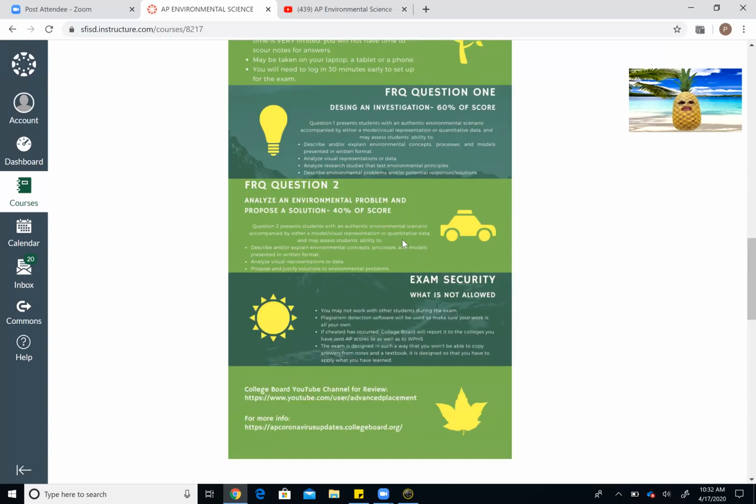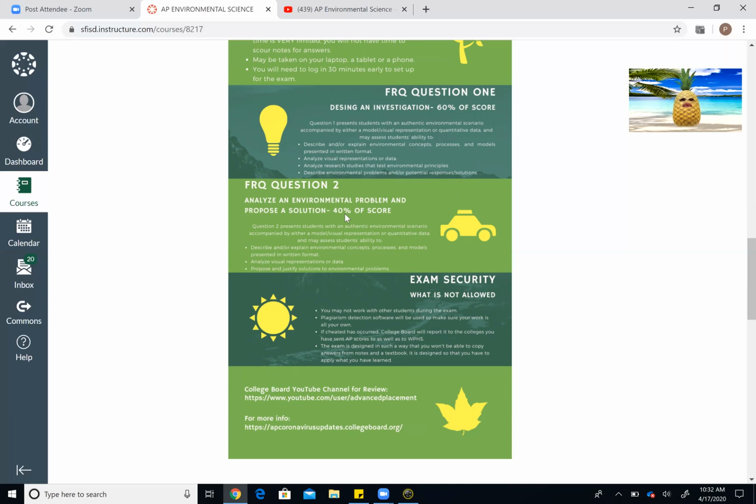Okay, FRQ1 and FRQ2. 60% of your score is coming from the first question, and the type of question it's going to be is considered question 1. In the College Board course and exam description publication, they have a list of 4 types of questions, and they're giving you the type of question that's going to be on the test. So they're trying to help you out here. They're saying it's going to be question 1 and question 2. The first one is design, sorry, misspelling, an investigation.